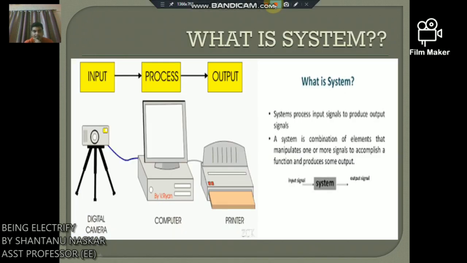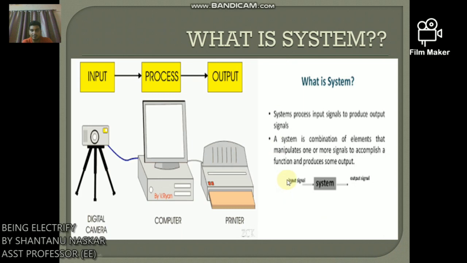Now step by step we can learn what is system, what is network and what is signal. So what is system? A system processes input signal to produce output signal. A system is a combination of elements that manipulates one or more signals to accomplish a function and produce some output.